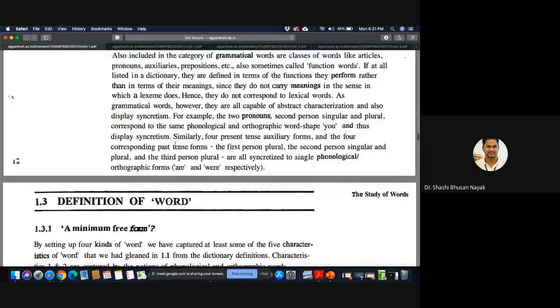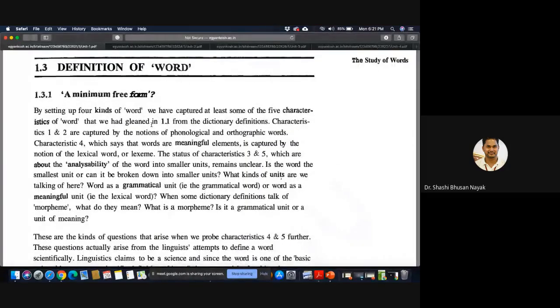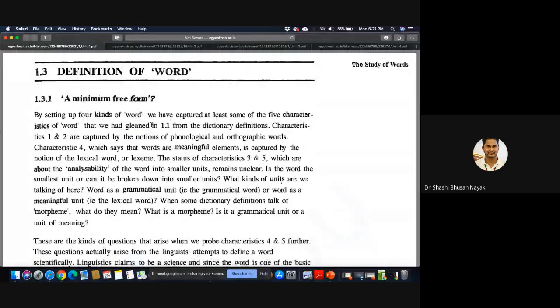Okay, I'm coming to that. Actually, the problem is that the text is too large, too varied as well. So if I follow the text line by line, then it will be difficult to complete our courses in the prescribed time.